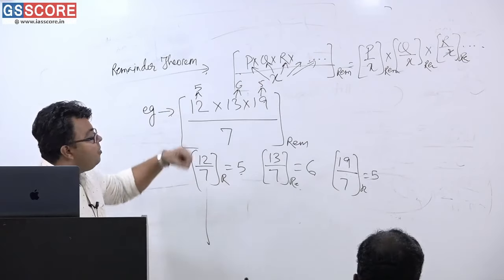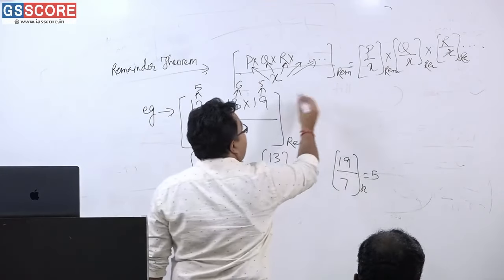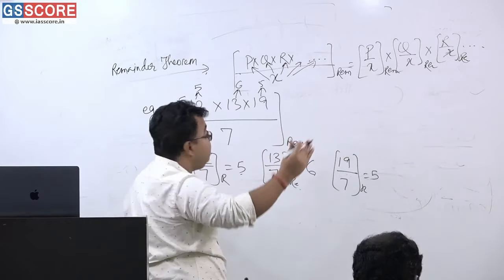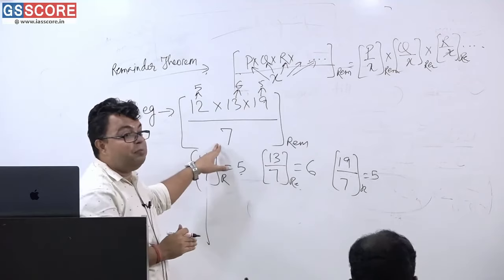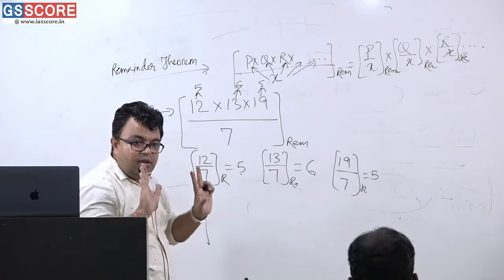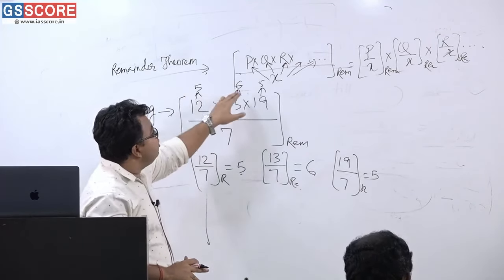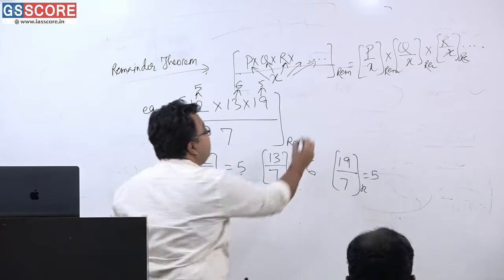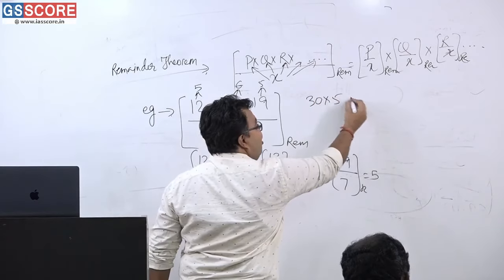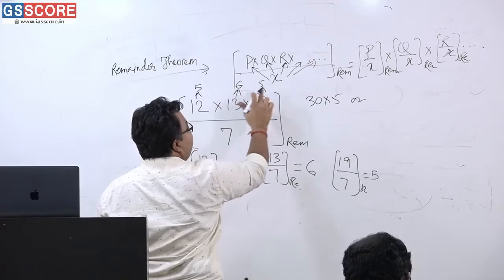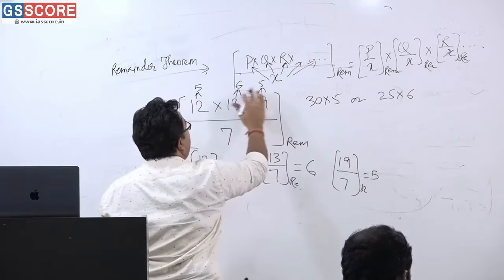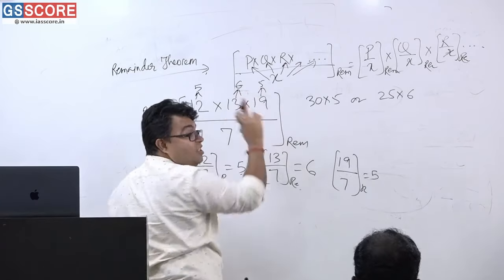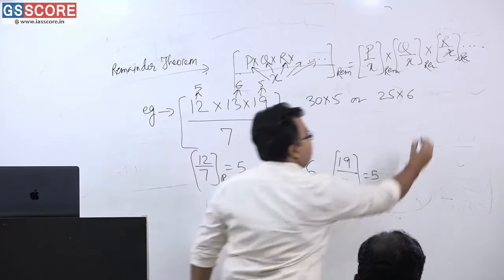So now you are going to multiply. This can be written because the process gets repeated, because if you multiply it, 5 into 6 into 5 will be much greater than 7. But understand, you can also do it like 5 into 6, 30, into 5, or you can write it like 5 into 5, 25, into 6, which is 150.